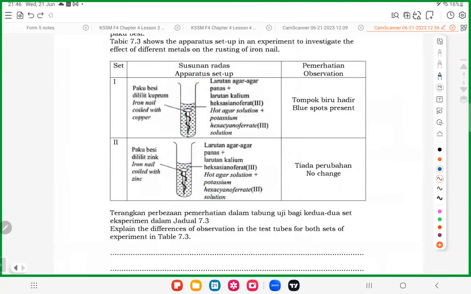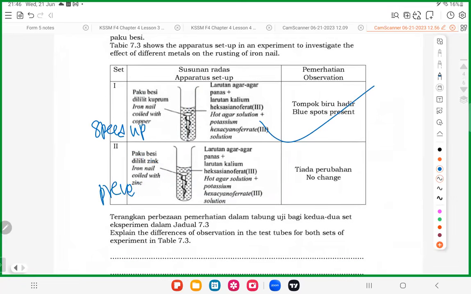Same thing. Iron with copper. Blue spot is present. Makes sense, right? Copper is lower than iron in ECS, speeds up rusting. So when there is rusting, blue spot. Zinc and iron. Zinc is higher than iron. Zinc prevents the rusting. So when no rusting, no blue color.